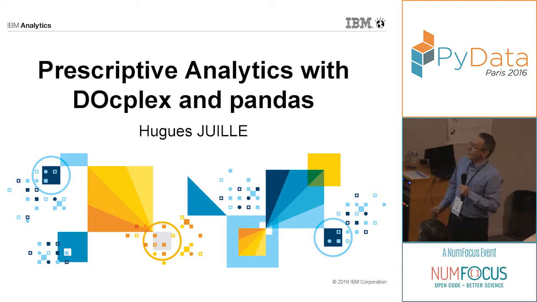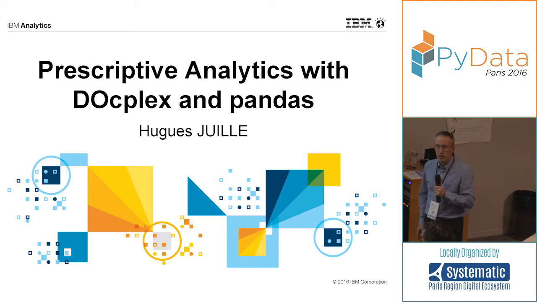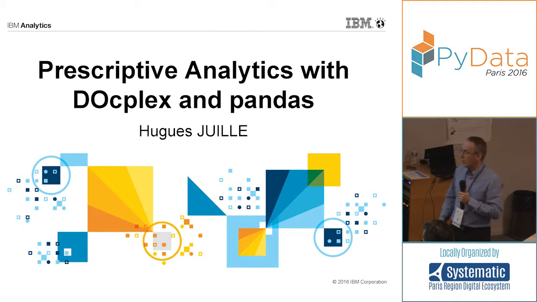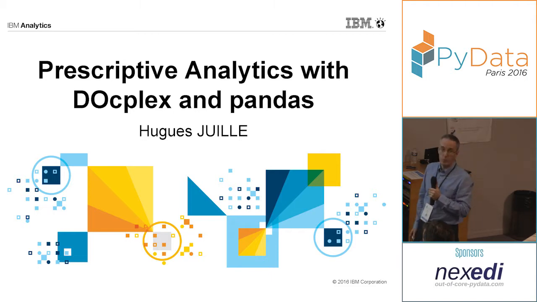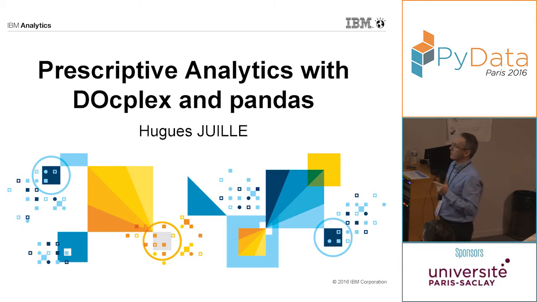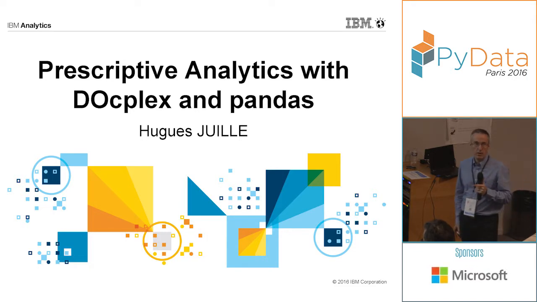So prescriptive analytics would be maybe the step after. It's really about optimization. So optimization has been around for 20, 30 years. It was mainly used by experts in operations research. But we do think that, especially thanks to Python, the optimization technology can now be used by many more people. So IBM has developed several products for prescriptive analytics. In particular, CPLEX, it's the leading optimization engine, and it has been around for more than 20 years.